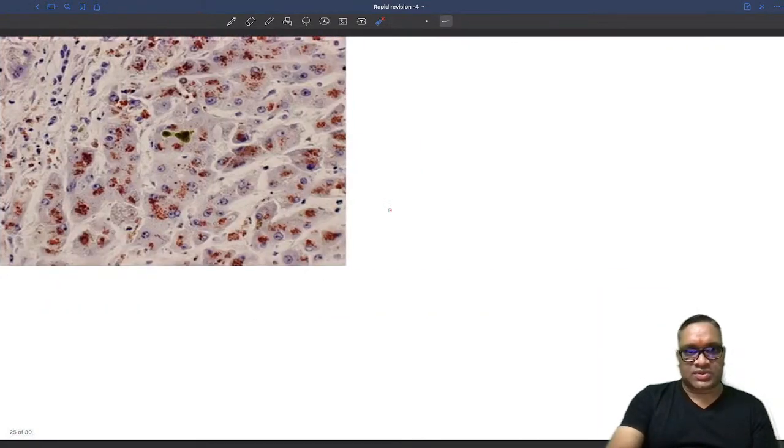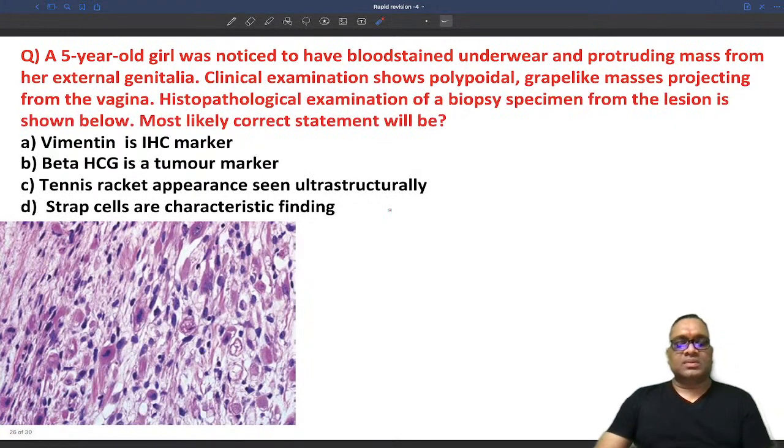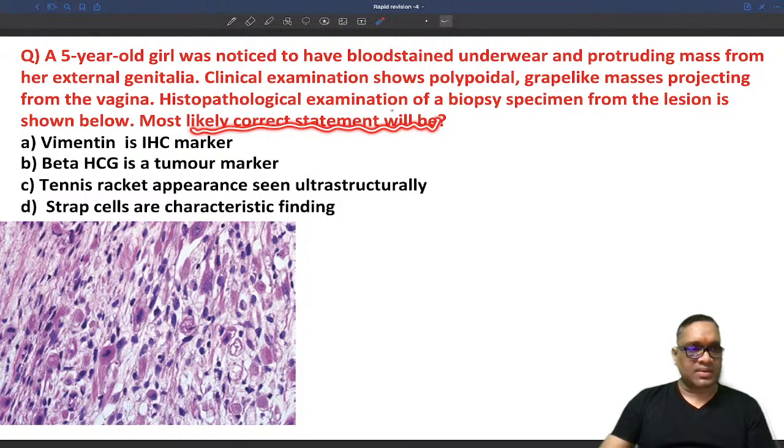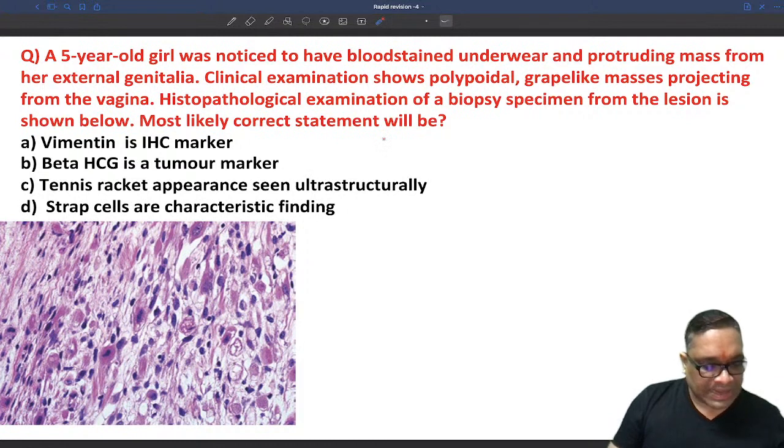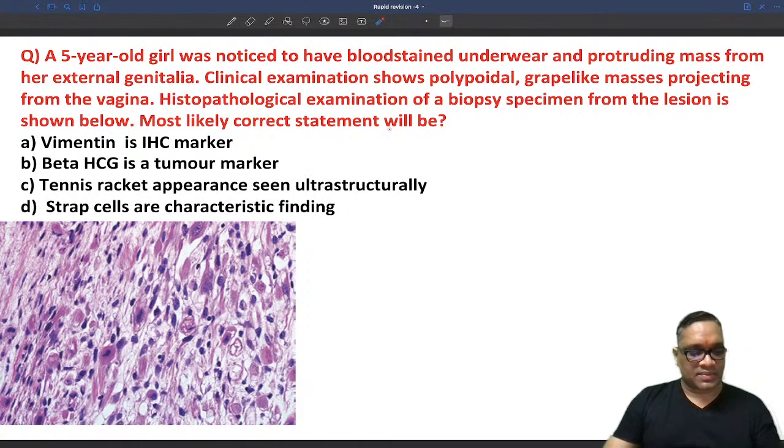Now coming to the next question. This is the last question. A 5-year-old girl was noticed to have blood-stained underwear and a protruding mass from her external genitalia. Clinical examination shows polypoidal grape-like masses projecting from the vagina. Histopathological examination of a biopsy specimen from the lesion is shown below, right? This is the histopathology. So what will be the most likely correct statement for this question? Tell me.